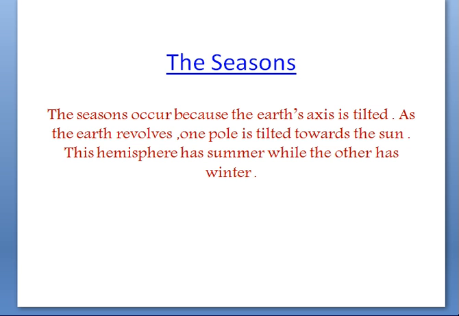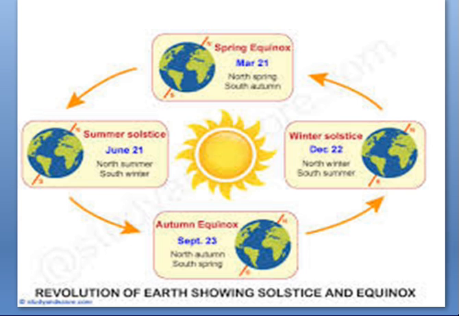Now next we come to the slide, the seasons. The seasons occur because the Earth's axis is tilted at 23.5 degrees. As the Earth revolves, one pole is tilted towards the sun. As I told you before, that hemisphere will have the summer season while the other will have the winter. Let's see the next slide which will make this more clear.